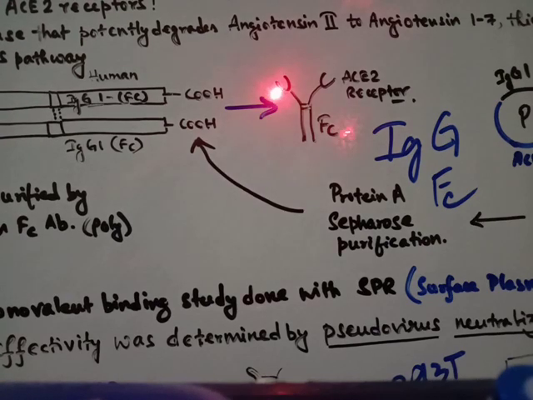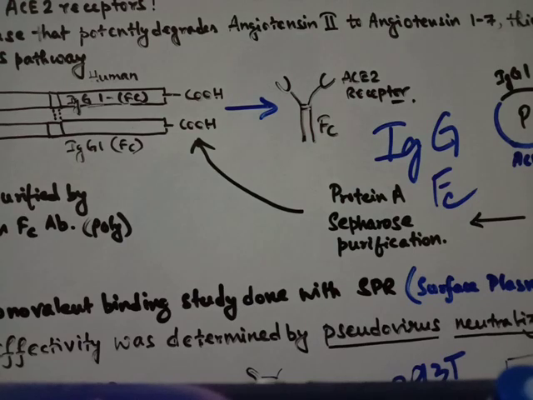These ACE2 receptors are present in the binding arm of the antibody, because we know that in the case of a normal antibody, these parts are known as the binding arm. If you say that my laser light over here is an antigen, it will bind to this part of the antibody, but over here the laser light is a virus, and it will bind to this ACE2 receptor. So this ACE2 receptor and the Fc together is known as a recombinant antibody, because it is recombined with a cellular receptor. That's the essence behind the term recombinant antibody.